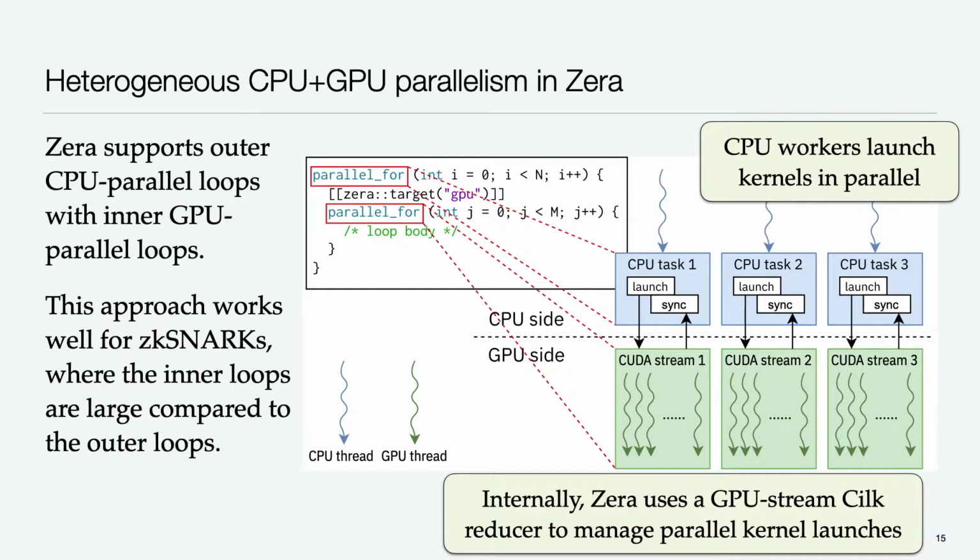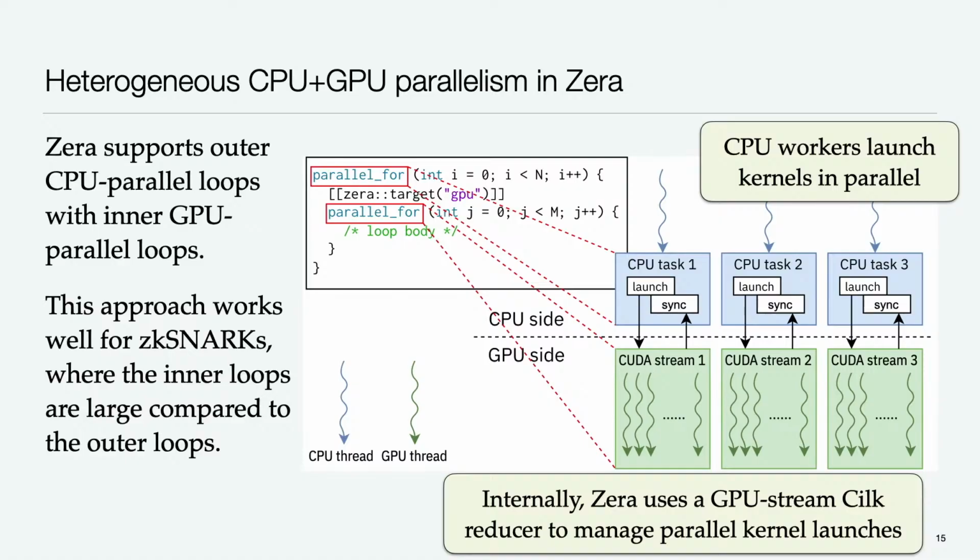What happens in this case is that the outer loop will be scheduled using randomized work stealing, for example. And when those workers encounter the code of the inner parallel loop, that will have been converted into a GPU kernel. And so those individual workers will launch the GPU kernel when they encounter it. And then we'll synchronize that kernel later on.